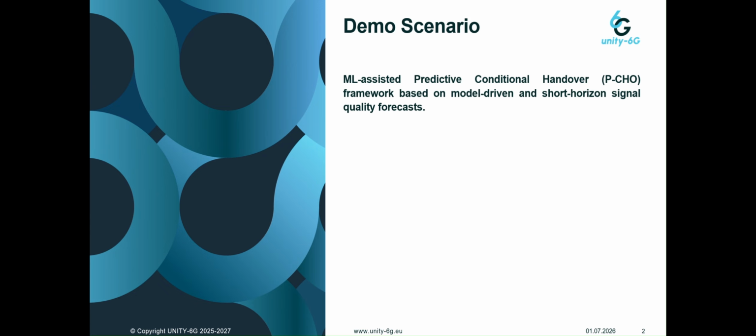The objective is to demonstrate how machine learning can proactively improve mobility management. Instead of relying on the current radio measurements, our approach predicts the future signal quality of the candidate base stations and triggers handovers before the communication quality starts degrading.